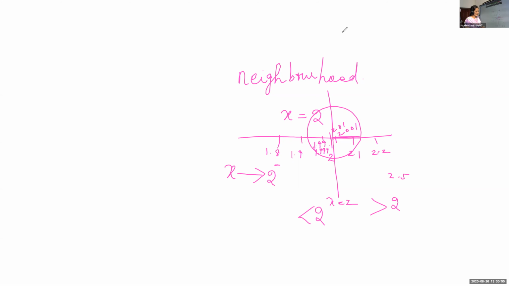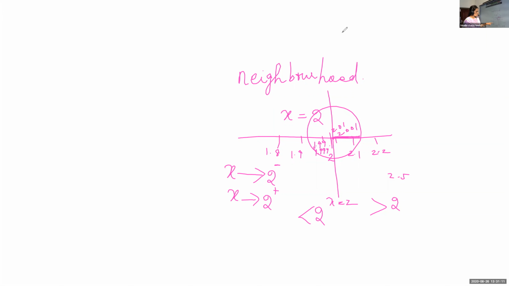Is it okay? Suppose I am taking the right side values, RHS. There it is approaching 2, but all the values are greater than 2. So we can write this as 2 plus.